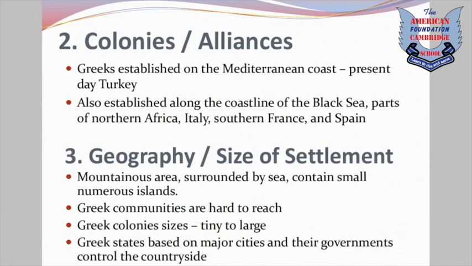Greek states were mostly based on the major cities, and their governments controlled the countryside. It means if one person has control of the government in one particular place, those rules will be followed in the other colonies as well.